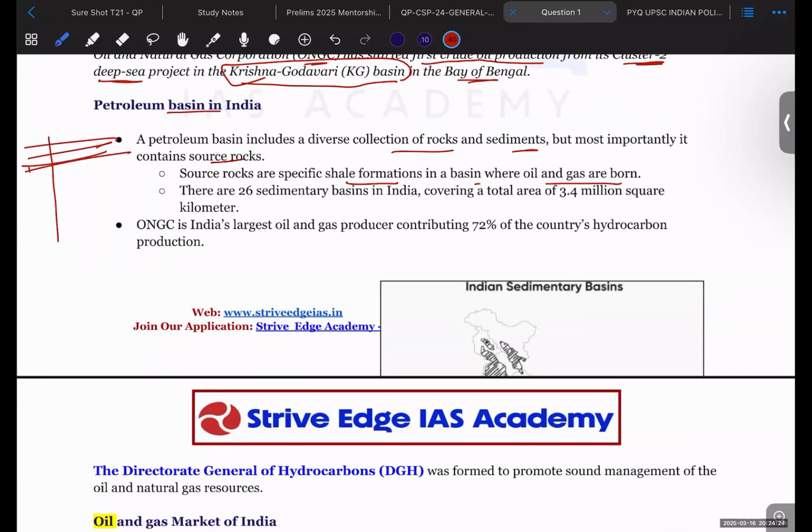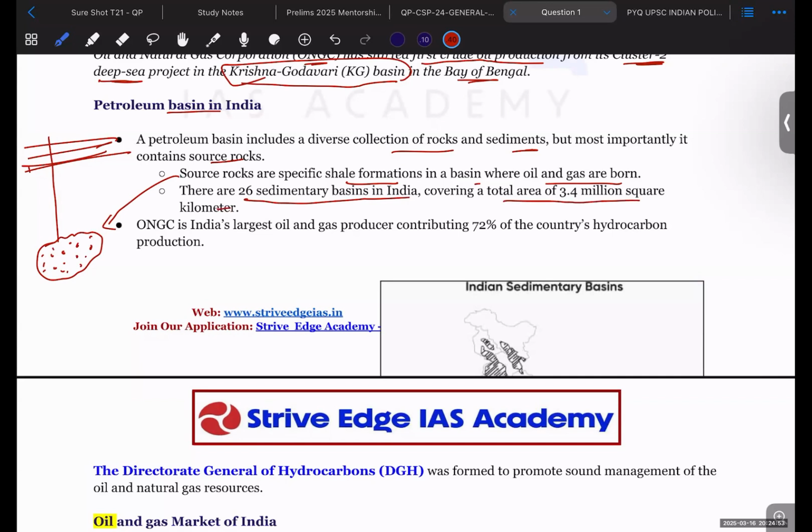Deep down below the surface, there are permeable types of rocks. Here the shale gas or methane gas is trapped in these rocks. So these are the source rocks for crude oil as well as methane, or natural gas. There are 26 sedimentary basins in India, covering a total of 3.4 million square kilometers of India.